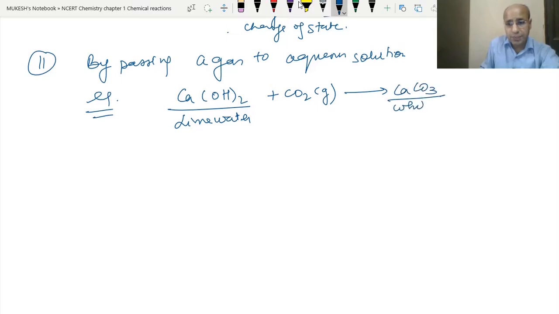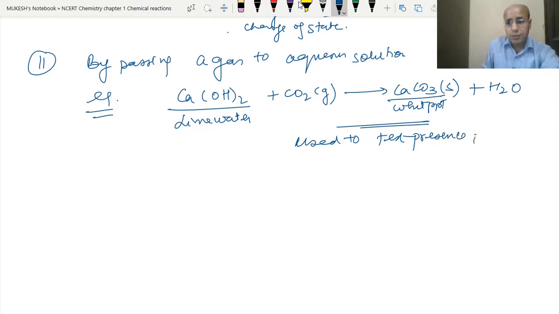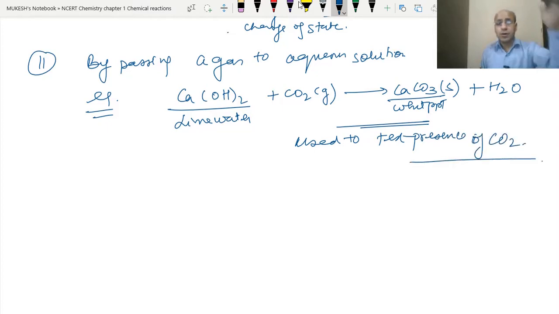This is the white precipitate, this is the solid, and plus water is formed. So this test is used to test presence of carbon dioxide. हम इसकी presence of carbon dioxide टेस्ट करने के लिए इस टेस्ट को यूज हम लोग करते हैं. Clear?